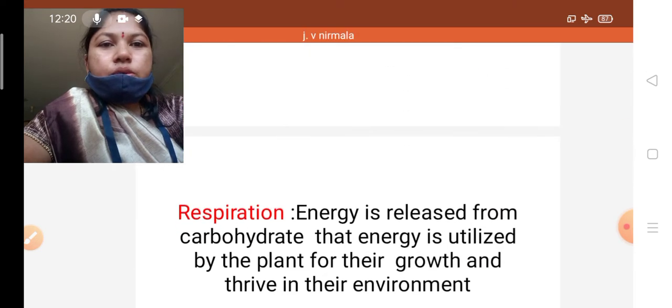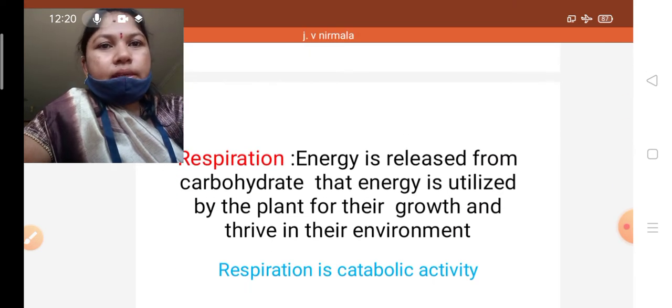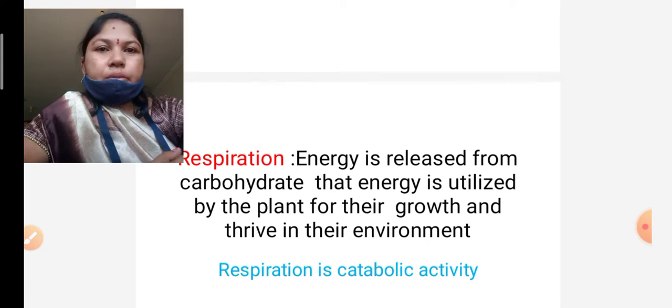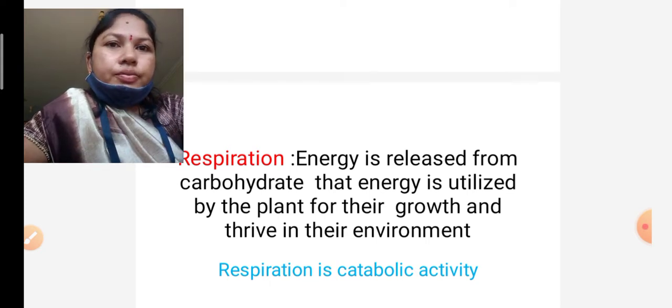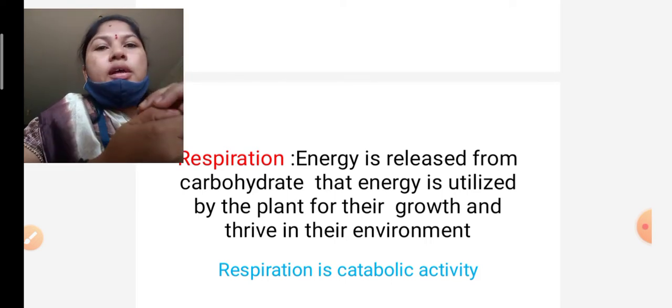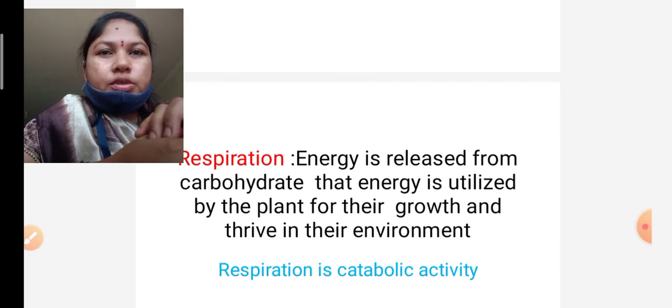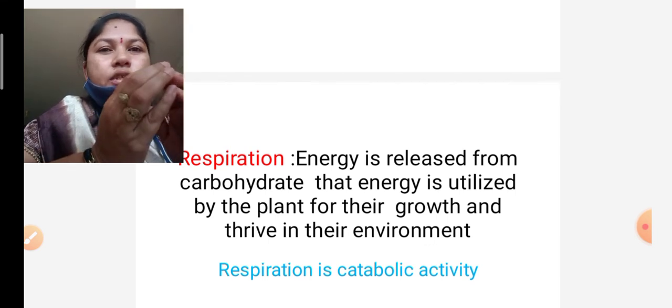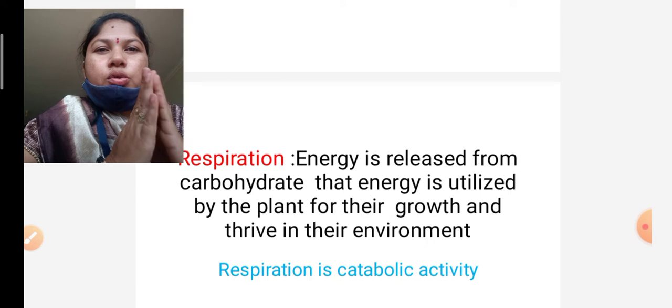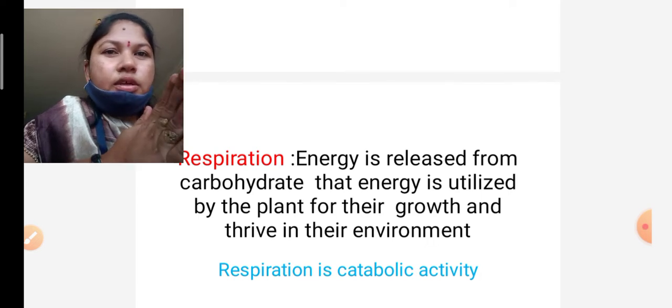Next one, respiration. So what is meant by respiration? The food materials produced from the photosynthesis process, those carbohydrates, are split into simple molecules. This is completely opposite to the photosynthesis process. In photosynthesis, simple molecules are converted into complex molecules.